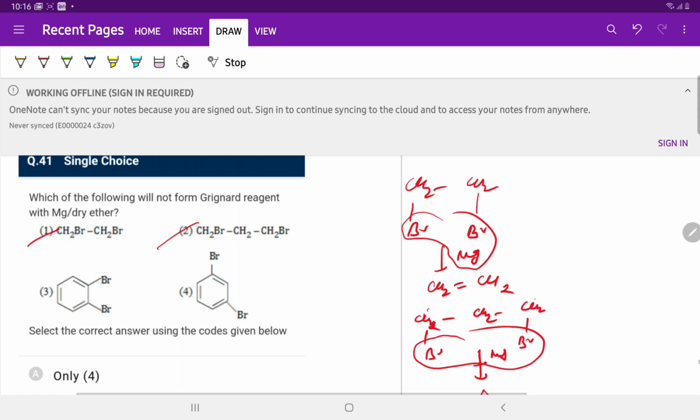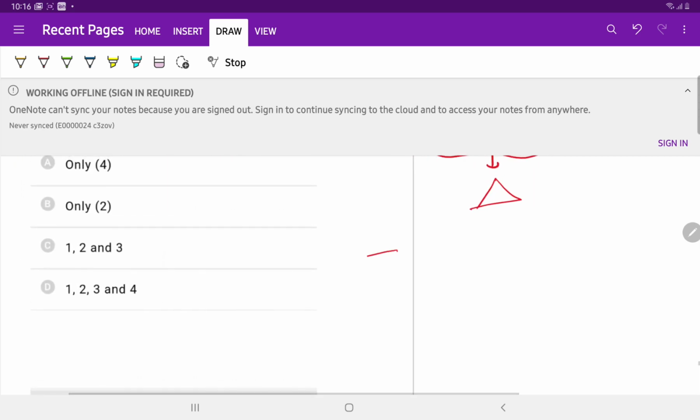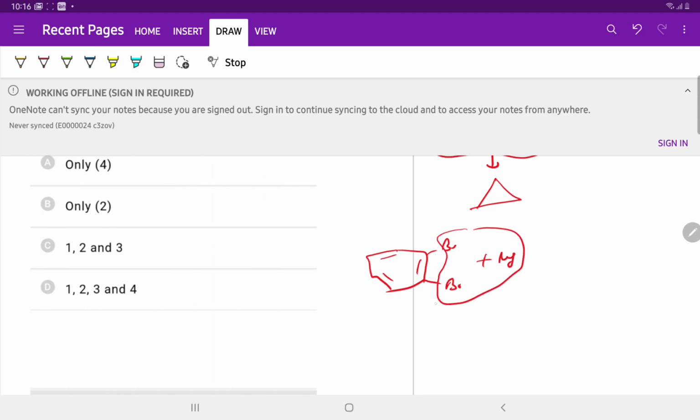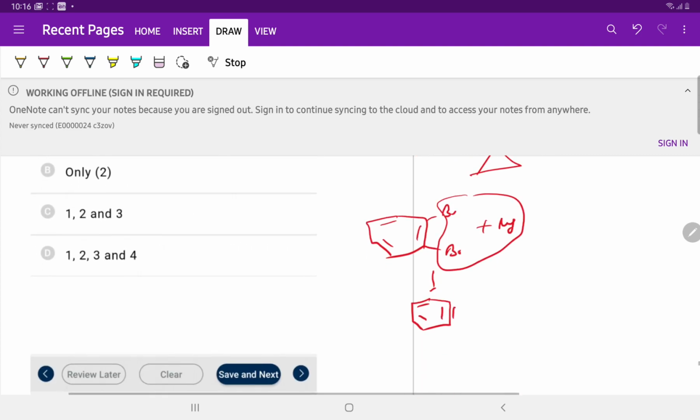So option 2 is also unable to form a Grignard reagent. In option 3, there is an elimination of MgBr2 and benzene is formed. So 1, 2 and 3 will not form a Grignard reagent with magnesium and dry ether, and the 4th will be able to form a Grignard reagent. So the answer is C.